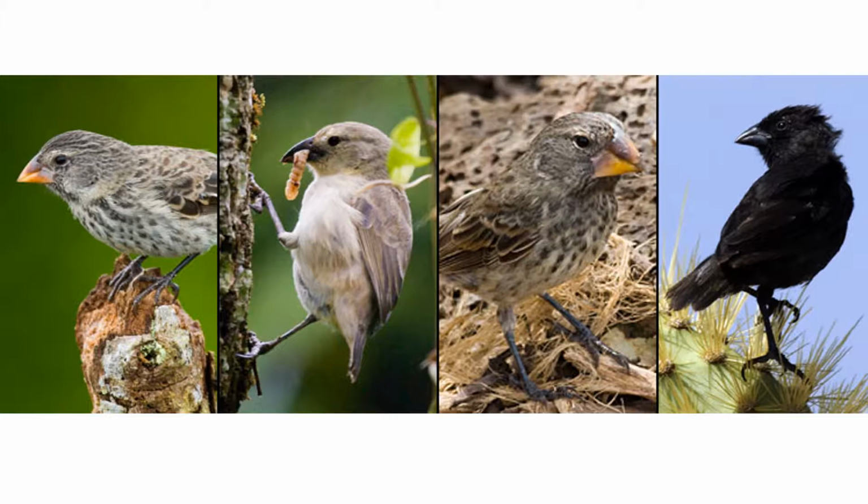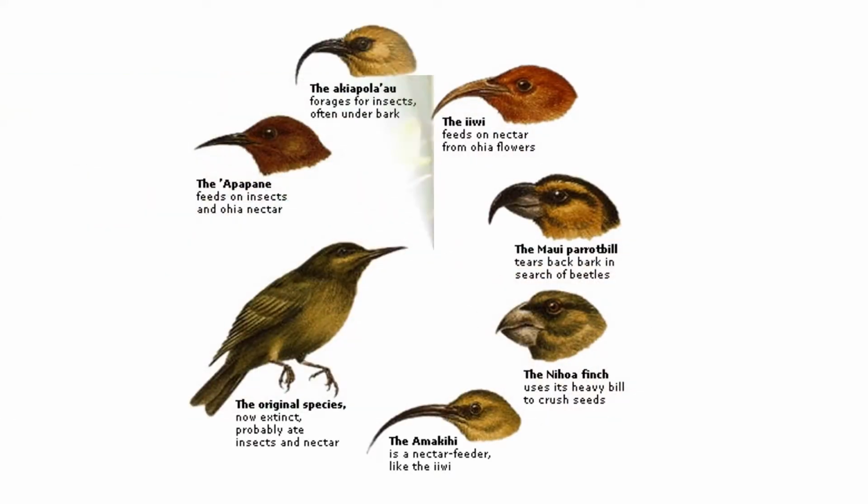He noticed that there was a number of different kinds of finches, each with a unique beak that was perfectly adapted to eating the particular kind of food that was available in the area in which they lived. Darwin called the process by which new species come into existence natural selection, meaning that nature naturally selects which species are to survive and which ones are to become extinct, based on how well they are able to adapt to their environment. This process is also known as the survival of the fittest.